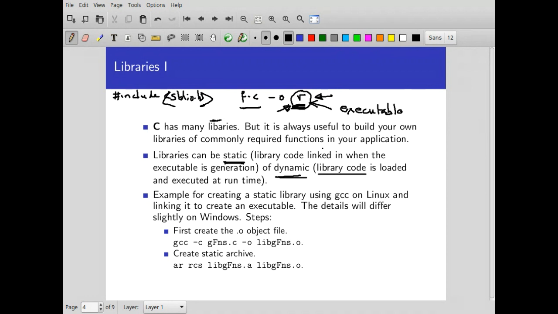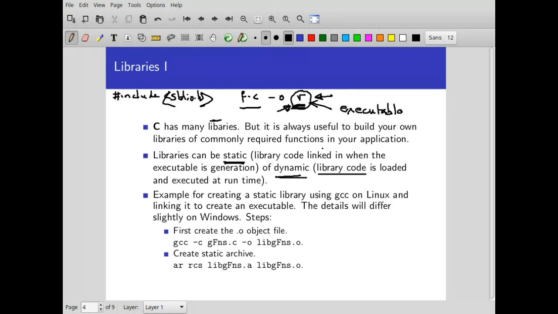In Linux based systems, dynamically linked libraries don't have a DLL extension. They have a different extension. So what you have therefore is a situation where if you have dynamically linked libraries, then if that library is not available, your code will not run, even if you are using the same system.